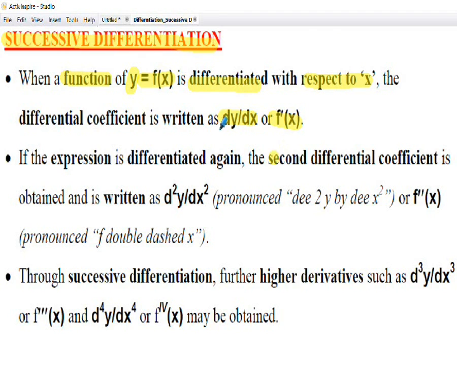When we find a second differential by differentiating again, we get what is termed d2y by dx squared in terms of Leibniz notation, or f''(x) in terms of Newton's notation. We can continue this differentiation process and differentiate again, to get what are called higher order derivatives, such as d3y by dx cubed, which can be written in Newton's notation as f'''(x), and also d4y by dx to the 4, f to the 4 of x in Newton's notation. So we'll be looking at these higher order derivatives as we go through the examples.